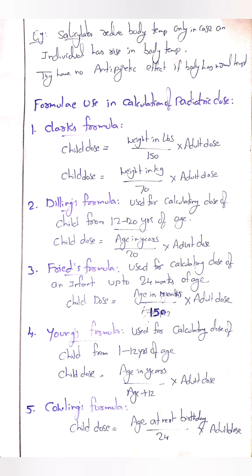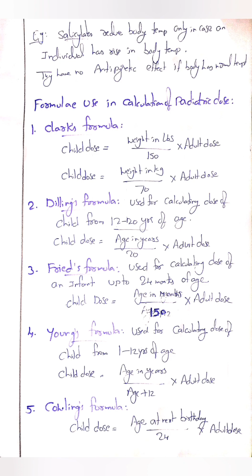There are so many formulas used in the calculation of pediatric doses. Clark's formula, Dilling's formula, Fried's formula, Young's formula, Cowling's formula. First formula is Clark's formula. Here child dose is equal to weight in lbs divided by 150 times adult dose. Similarly, child dose can be calculated according to the weight of the body. That is, child dose is equal to weight in kgs divided by 70 times adult dose. So based on the weight of a patient, we will calculate the child dose.